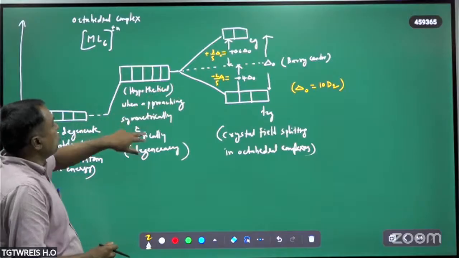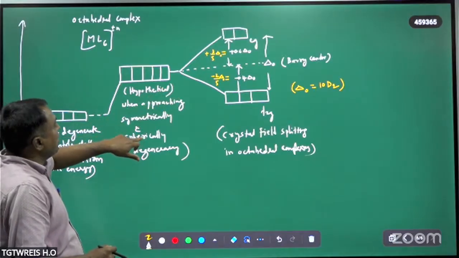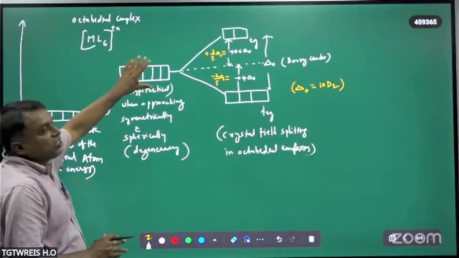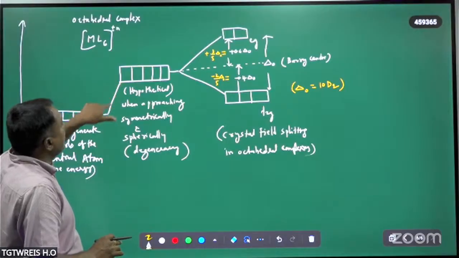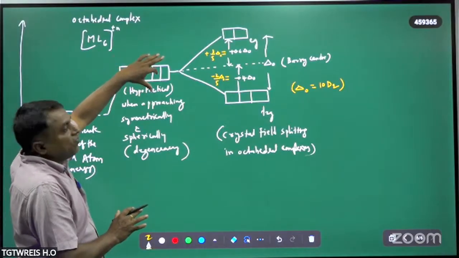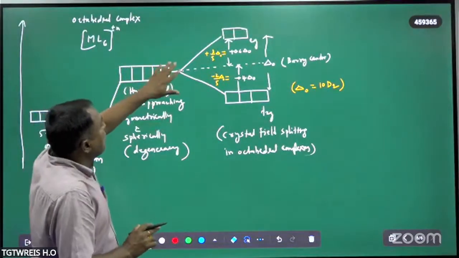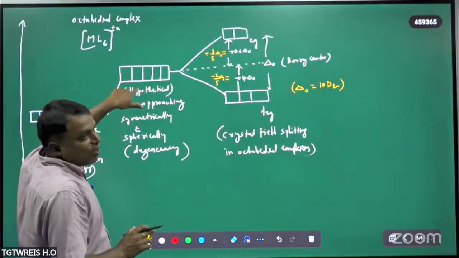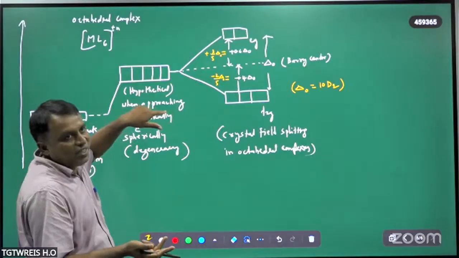Whenever ligands approach symmetrically and spherically, there will be no change in their degeneracy, but their energy is increasing. All these 5 d orbitals have the same energy. But ligands approach these d orbitals not in a spherical and symmetrical field.